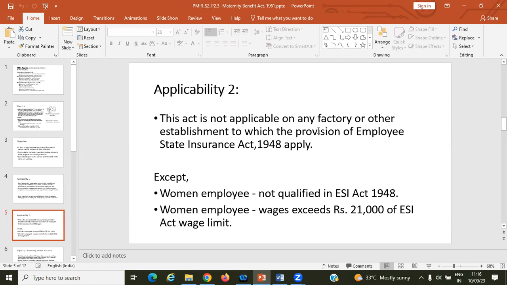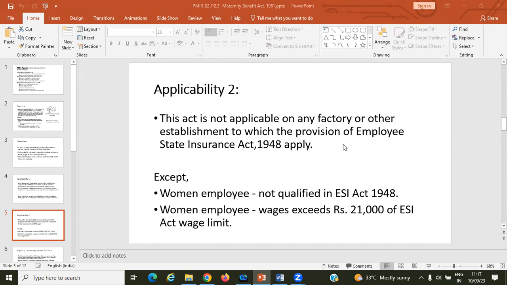This act is not applicable now. This slide is saying where the act is not applicable. This act is not applicable on any factory or other establishment to which the provisions of Employees State Insurance Act 1948 apply. We studied one act, the Employee State Insurance Act, ESI Act 1948. If some employees are covered under the ESI Act 1948, then the Maternity Act is not applicable for them.